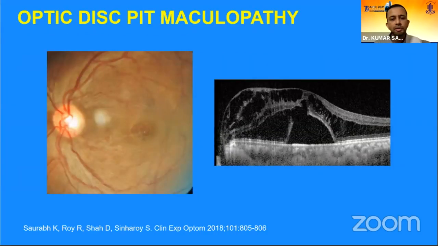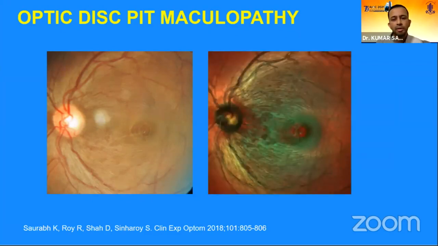Going to other structures involving the inner retina and retinal thickness. This is a patient of optic disc pit maculopathy. We can see here that OCT is nicely showing retinoschisis and subretinal fluid at the center of the macula. And color fundus photo does show some thickness, but it doesn't give us any idea what could be the cause of this thickness at the fovea.